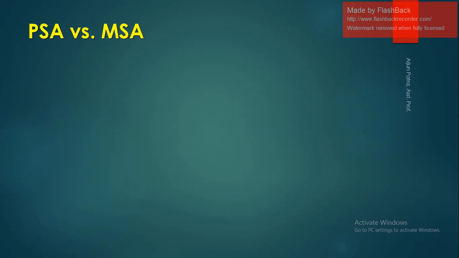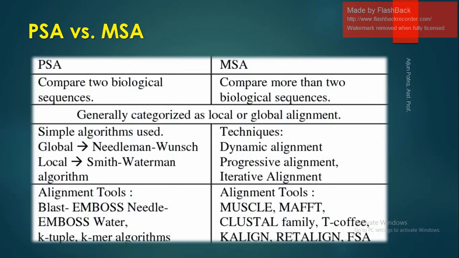Next, the difference between pairwise and multiple sequence alignment. In PSA we can compare only two sequences, whereas in MSA we can compare more than two sequences. These are generally categorized as global or local.